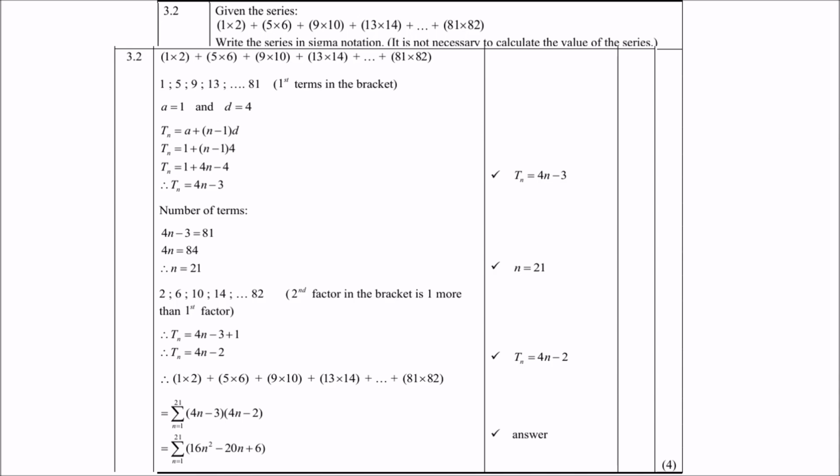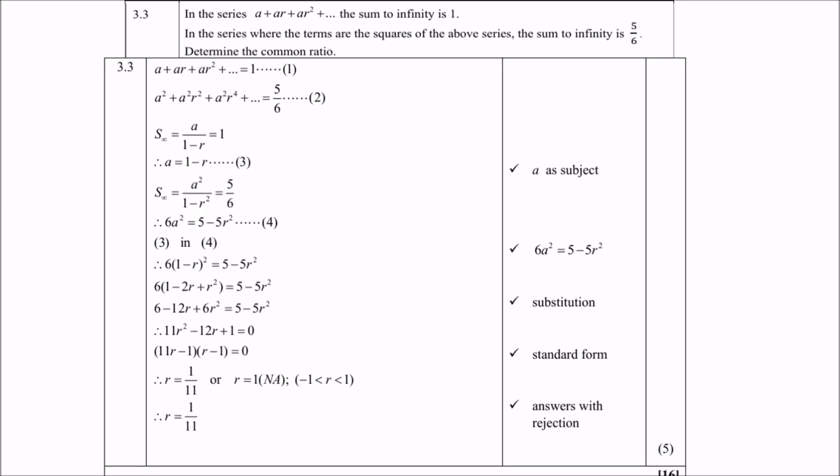3.3, now in this series A plus AR plus AR squared and so forth, the sum to infinity is 1. In the series where the terms are the squares of the above series, the sum to infinity is 5 over 6. You must determine the common ratio. Also a challenging example, levels 3 and 4.